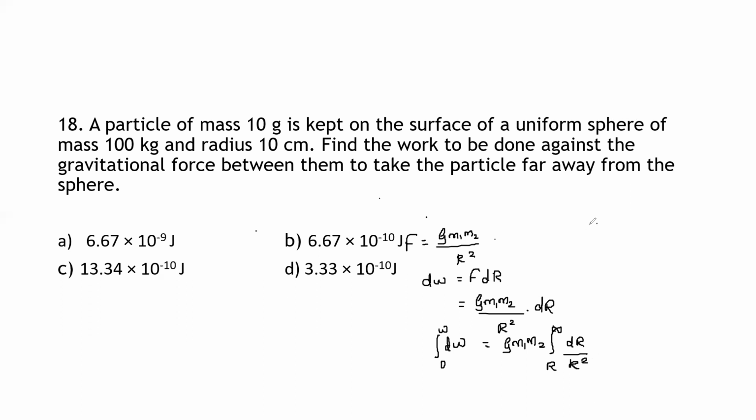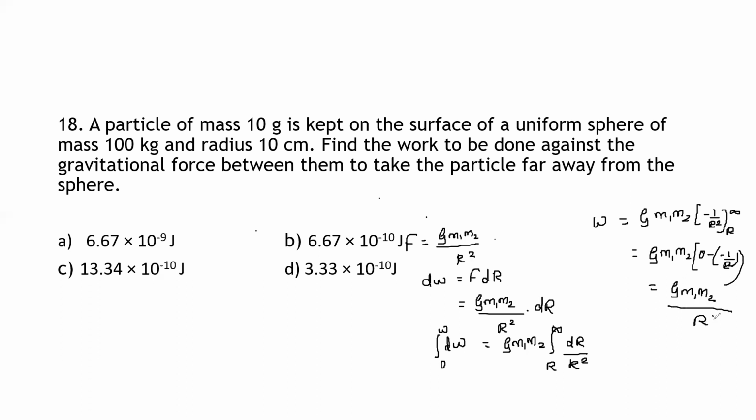So the next step is the integration of dw will be W, that is equal to G M1 into M2 inside the bracket, integration of 1 by r square is minus 1 by r, and the limit range is r to infinity. See here, G M1 into M2, upper limit is what? Infinity. 1 by infinity will be 0, minus 1 by r value, that is nothing but minus 1 by r itself. Therefore, minus into minus it becomes plus. We can write it as G M1 into M2 divided by r.